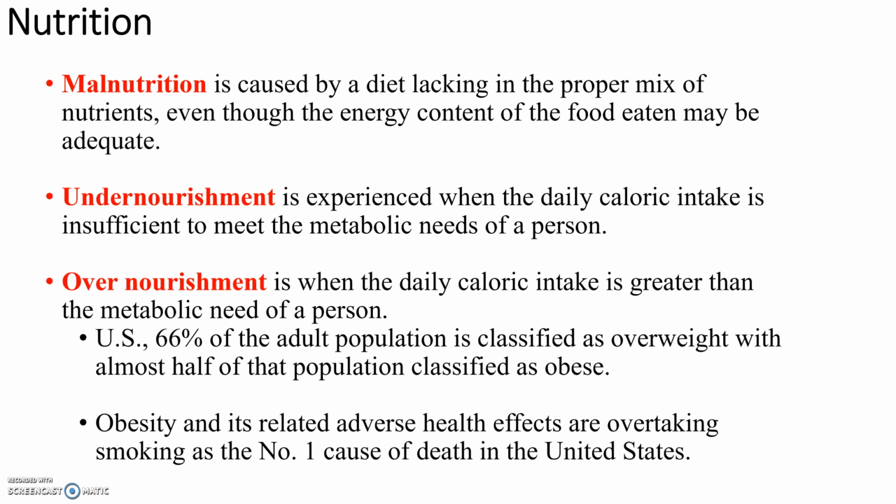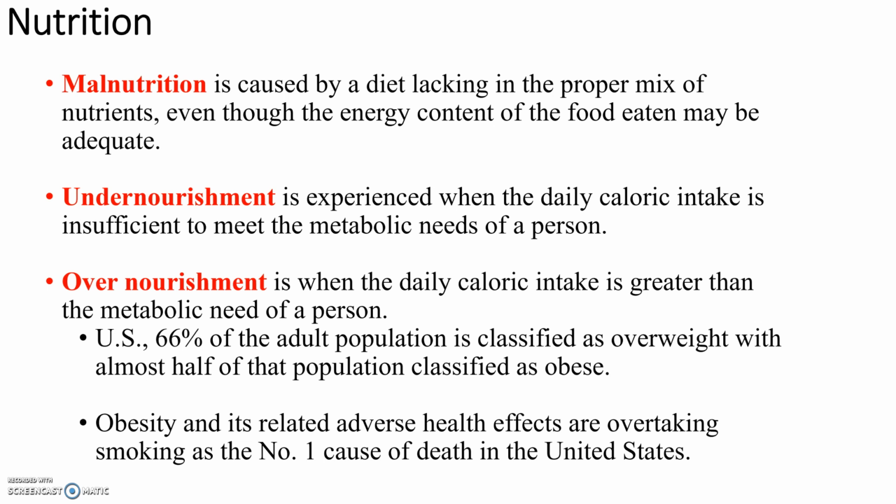In the US, 66% of the adult population is classified as overweight. That means they are overnourished. And half the population is classified as obese. So in the US, we have a major problem with overnourishment. And obesity has replaced smoking as the number one cause of death for people in the United States.